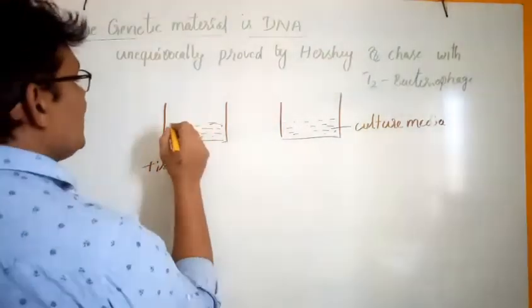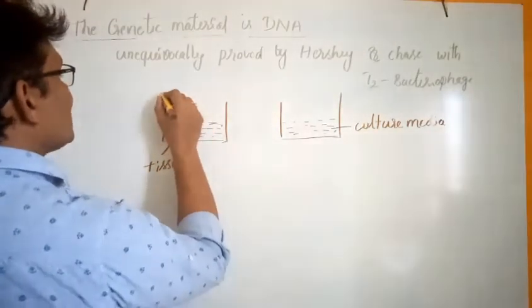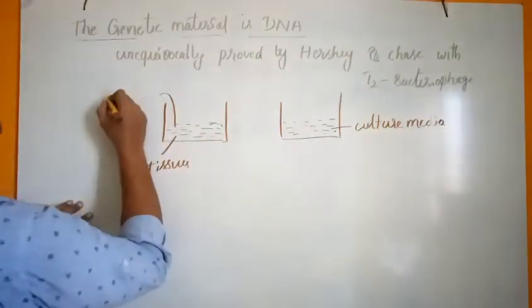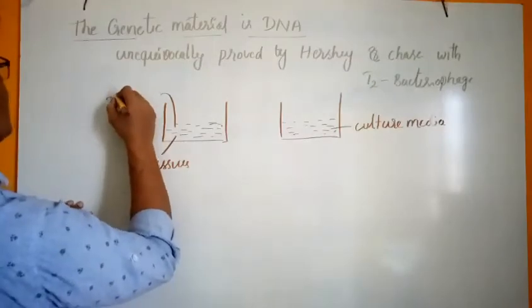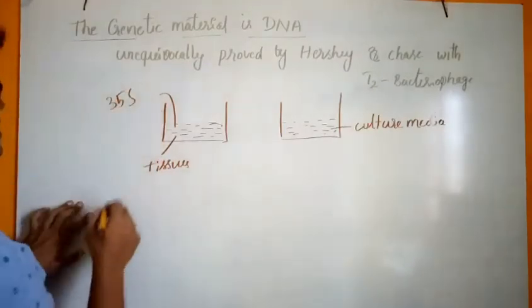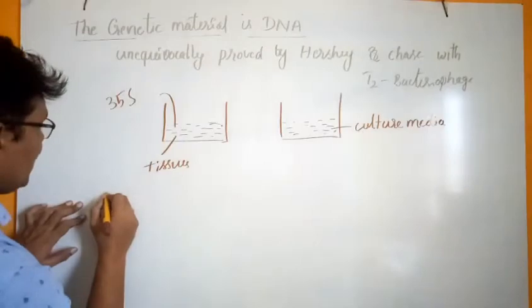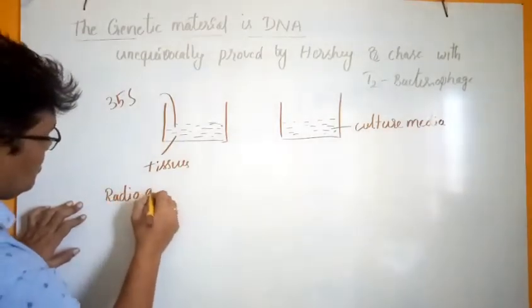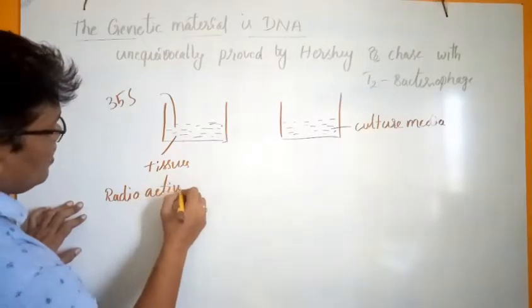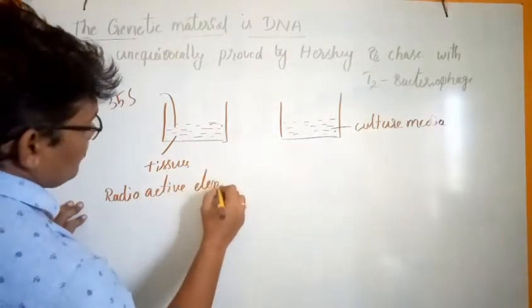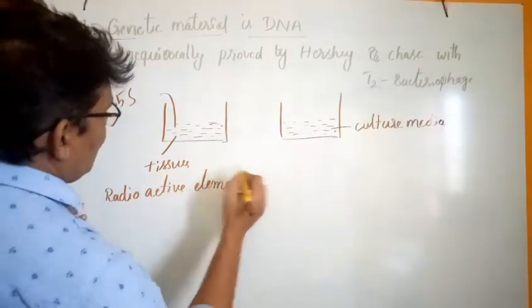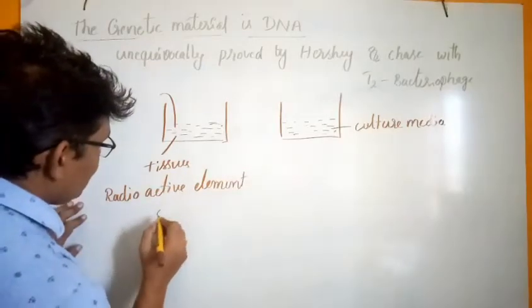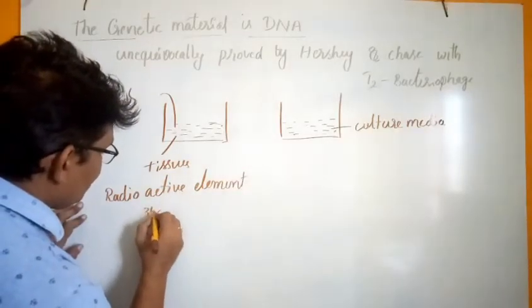One culture medium contains the radioactive element sulfur 35S.